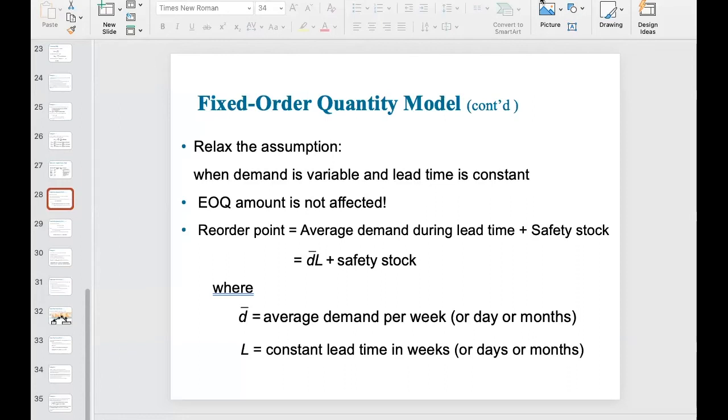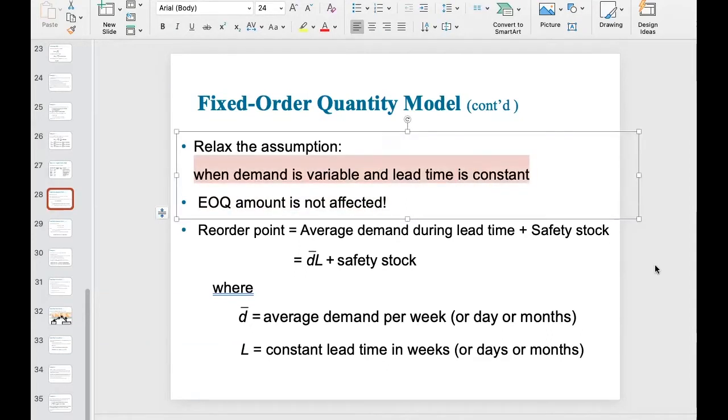Now let's continue. In the last video, we already talked about the basic setting of the fixed order quantity model by assuming that both the market demand realization and the lead time are perfectly known. That's the basic assumption. Now, let's take one step further. If we relax this assumption by assuming that demand is not perfectly known, although we have some information about demand based on historical data, and we still keep lead time constant, as I show here.